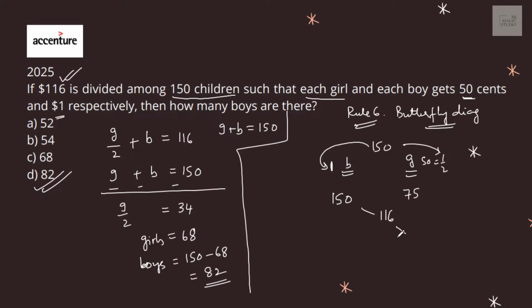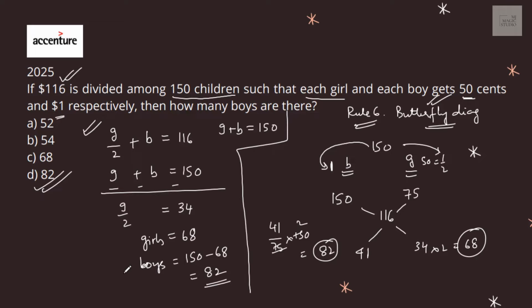150 minus 116 is 34, and 116 minus 75 is 41. Divide 150 in the ratio 41 and 34. How many boys are there? 41 by 75 into 150 gives us 82 boys, and 68 girls. So you can use the butterfly diagram or cross diagram. A simple equation method will also help you in finding the answer. How many boys are there? 82 boys are there.